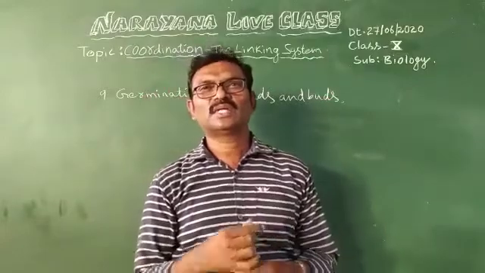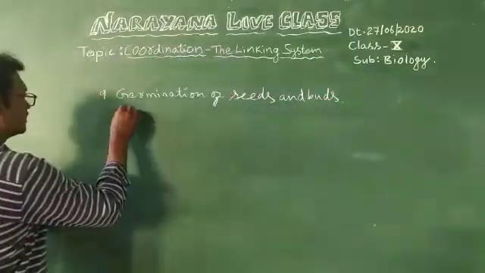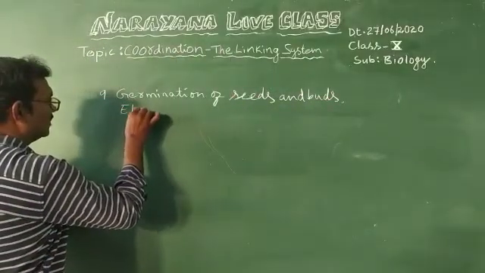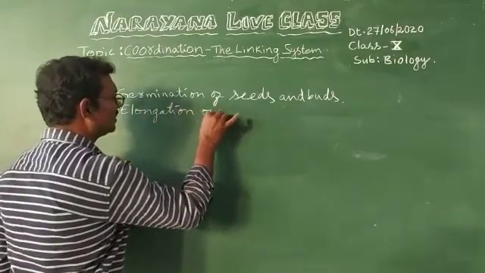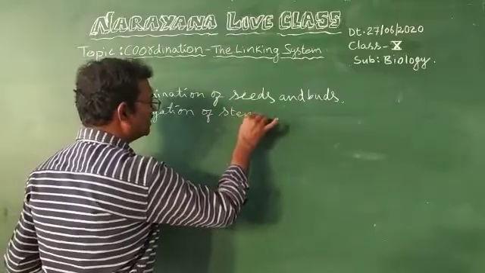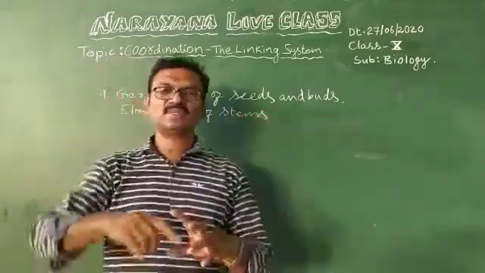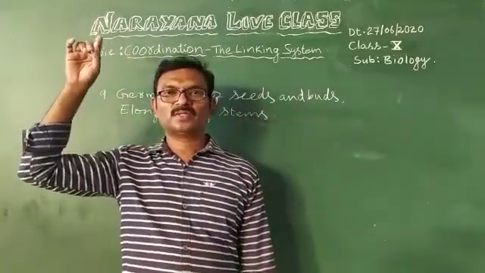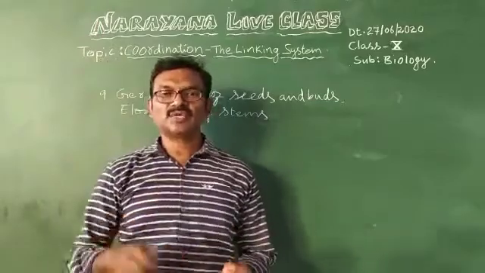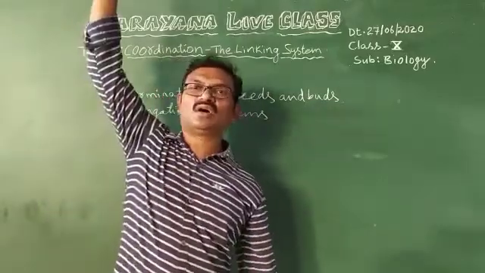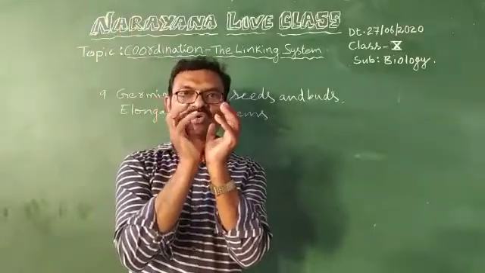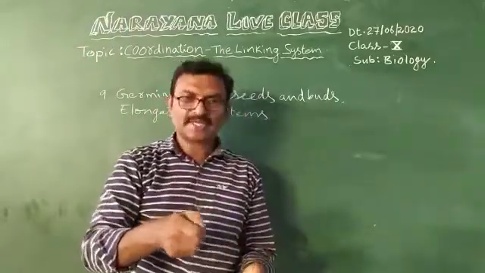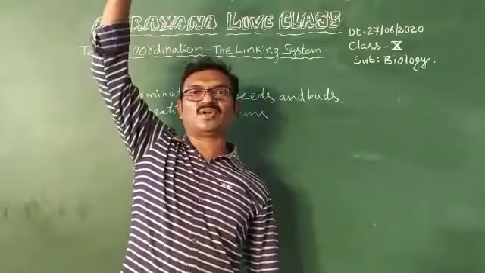Now elongation of stems. That means dwarf plants become taller. Pea plant is a dwarf plant. If we spray gibberellins, it becomes a taller plant. Or cabbage, you know that cabbage is a mass of leaves. When we spray gibberellins, this cabbage becomes a taller plant.